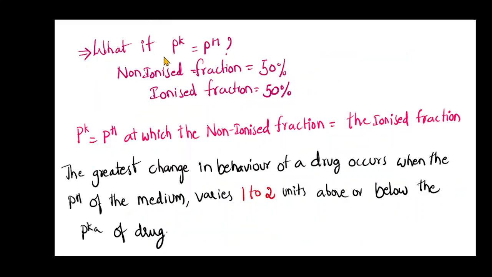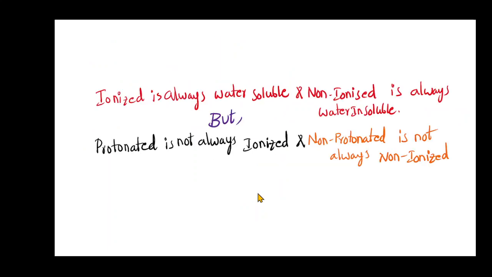What if pKa equals pH? The unionized fraction would be 50% and the ionized fraction would be 50%. At pKa equal to pH, the ionized fraction equals the unionized fraction, but the greatest change in the behavior of a drug occurs when the pH of the medium varies by 1 to 2 units. We will see all these things in the next slide. Just give me a moment, I will show you how it varies.